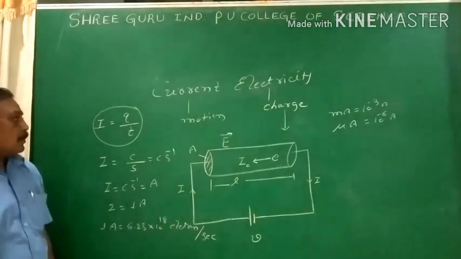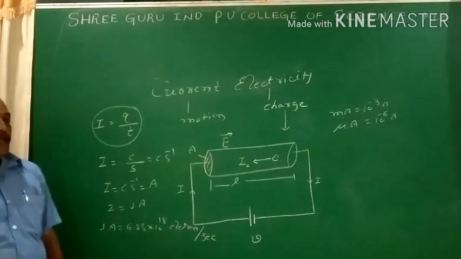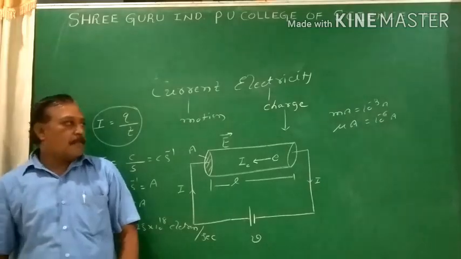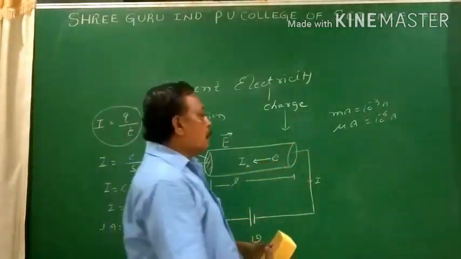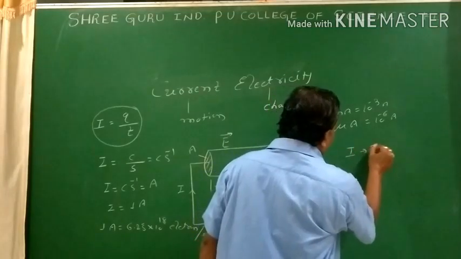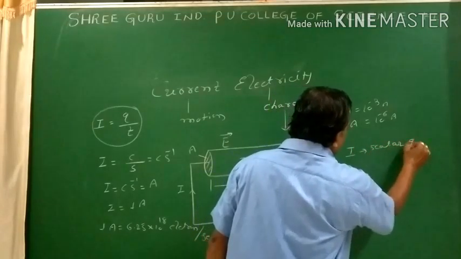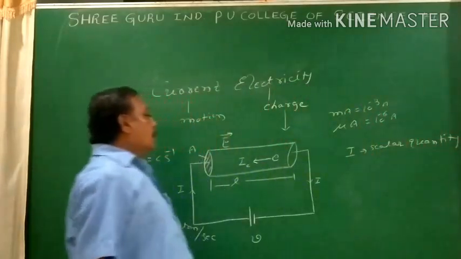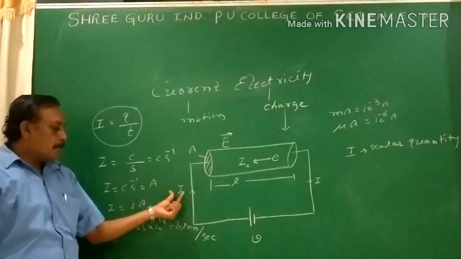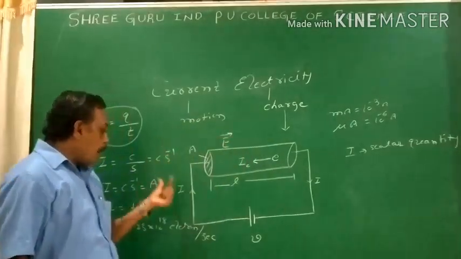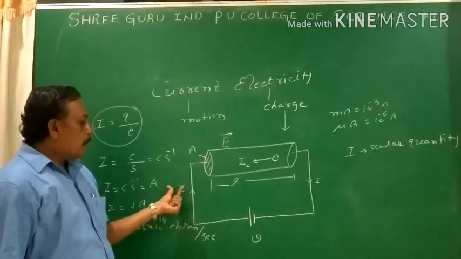When you come across the physical quantity current, does it belong to scalar, vector or tensor? Sometimes it is referred to as a tensor quantity, but preferably current is represented as a scalar quantity. It has a direction, taken from the positive to the negative terminal, and it has magnitude: 1 ampere, 1 milliampere, microampere.